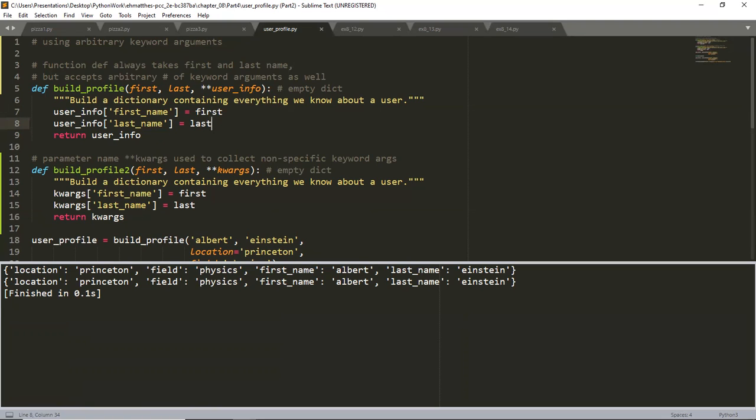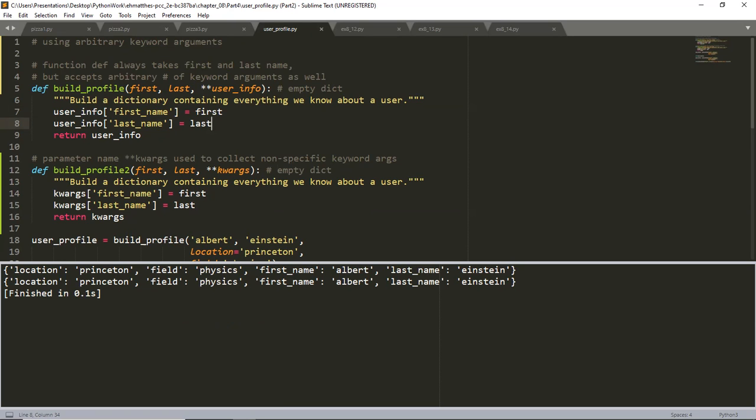The double asterisk before the parameter user info causes Python to create an empty dictionary. So before we talked about an empty tuple with one asterisk. In this case, we're creating an empty dictionary called user info, and it packs whatever key value pairs it receives into this dictionary. Within the function, you can access key value pairs in user info just as you would any dictionary.